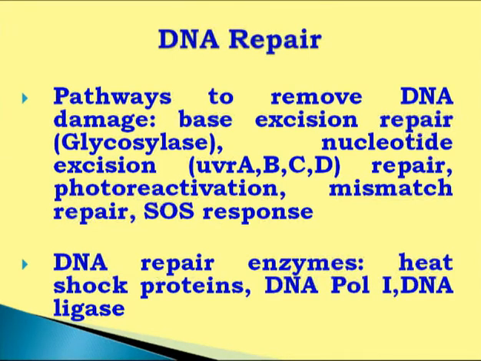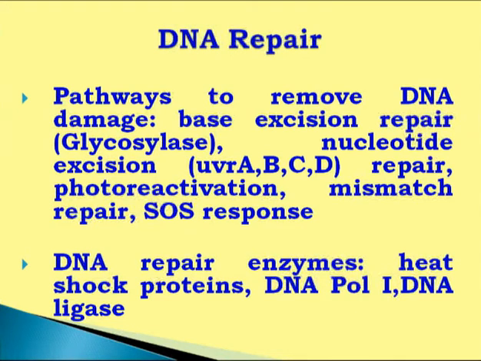For example, base excision repair or nucleotide excision repair is recognized by specific proteins called UvrABCD. These are the proteins which can recognize those sequences, and act as endonuclease, remove that sequence, and then polymerase 1 comes and synthesizes the nucleotides and removes the mismatched or damaged DNA.